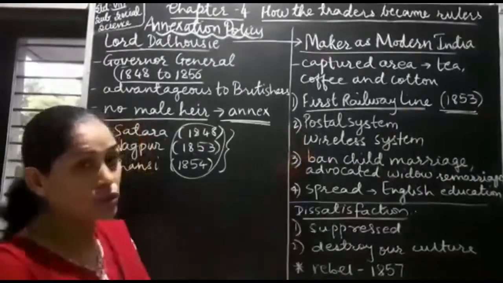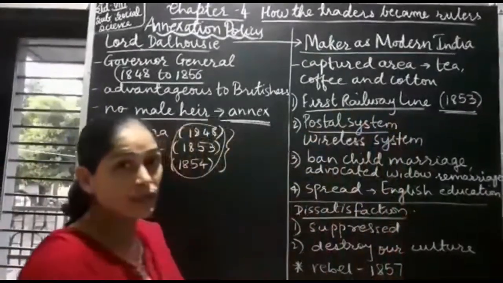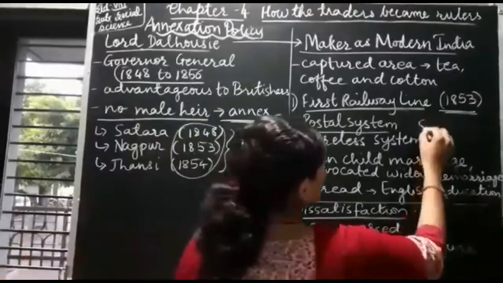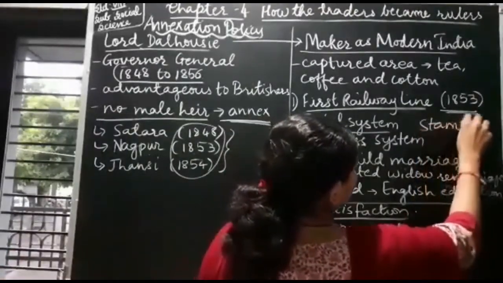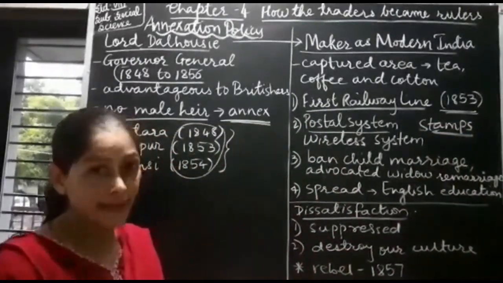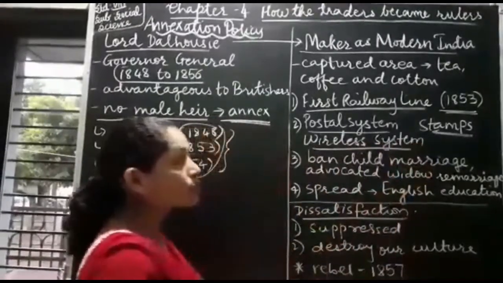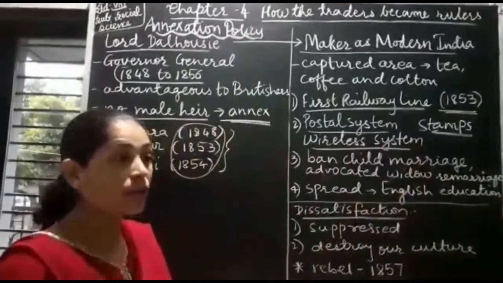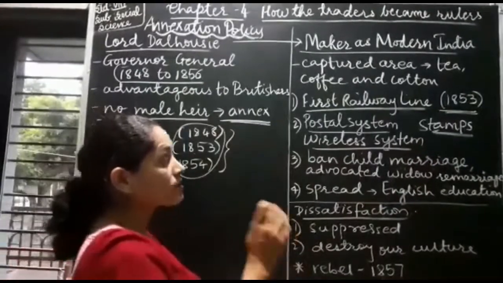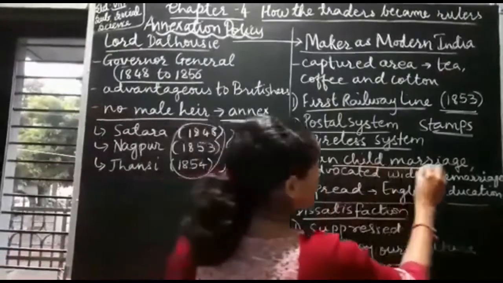Next was postal system. Postal system was started by Lord Dalhousie during his tenure, and there was uniform rate throughout India. Even postal stamps were also started by Lord Dalhousie, on which the government was getting revenue. And wireless system was also introduced between India and England so that the communication could become very faster and speedily.